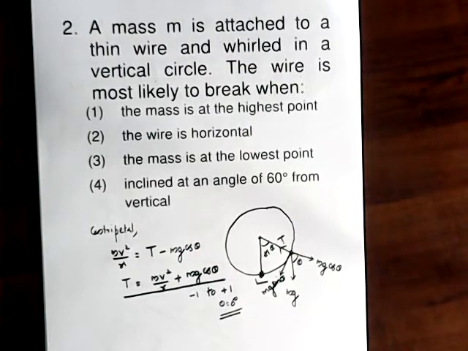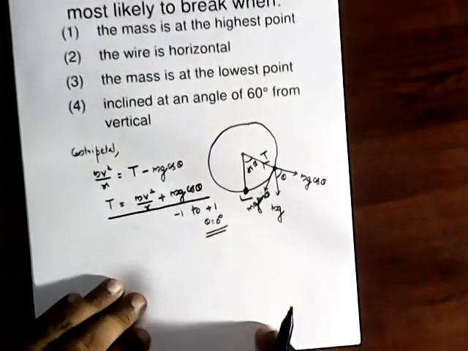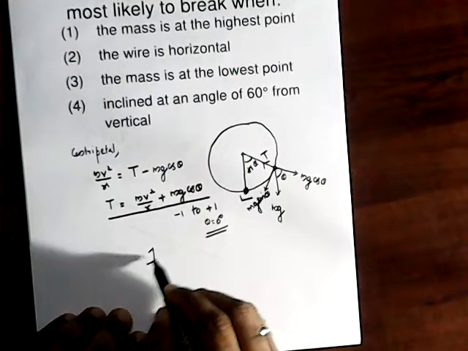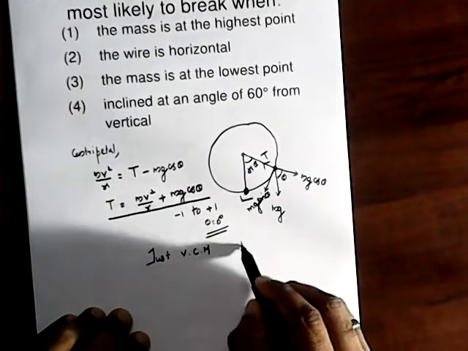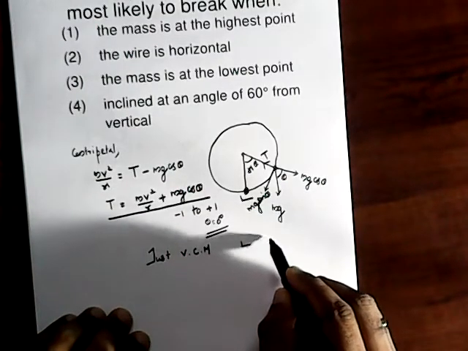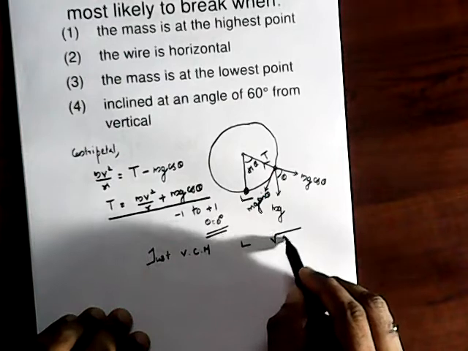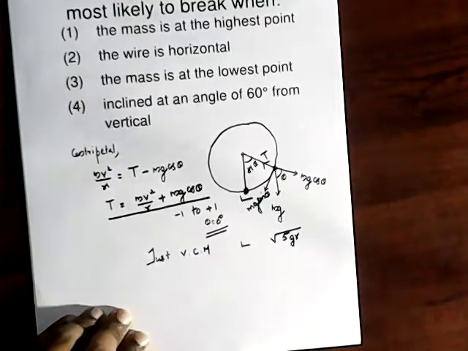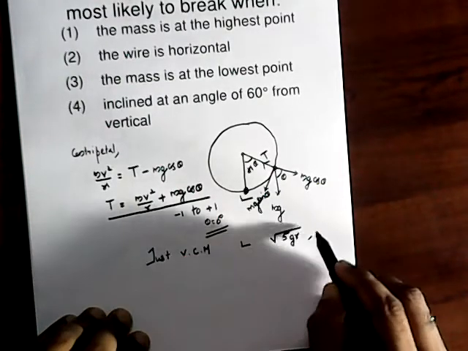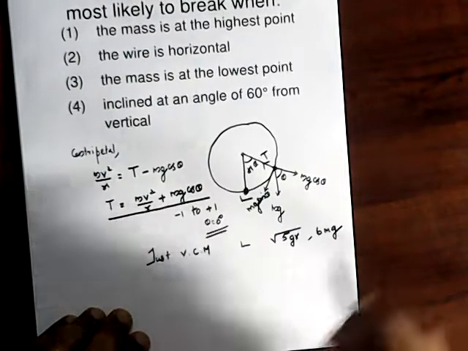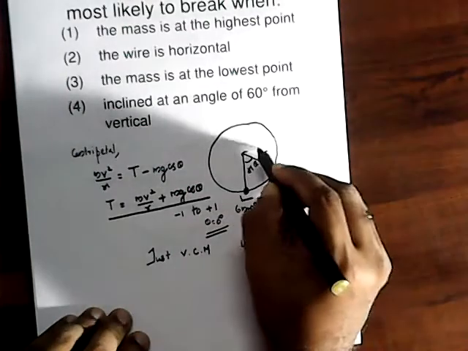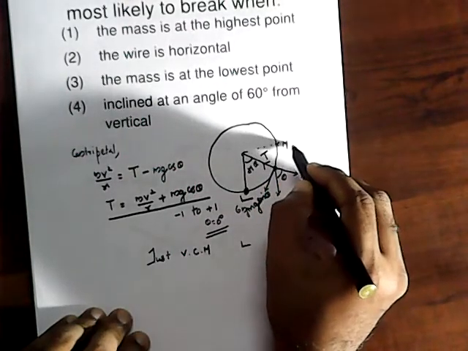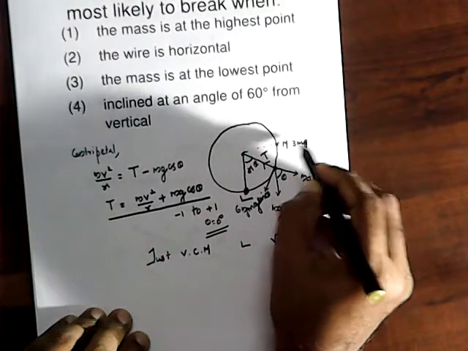If we just collect the information, for just looping the loop, for vertical circular motion, at the lowest point the minimum velocity needed is root 5 gr. At that time, the tension becomes 6 mg at the lowest point, and at the point M it becomes 3 mg.